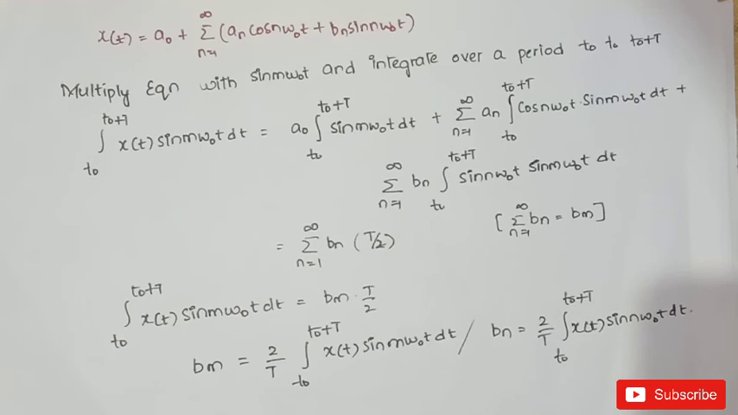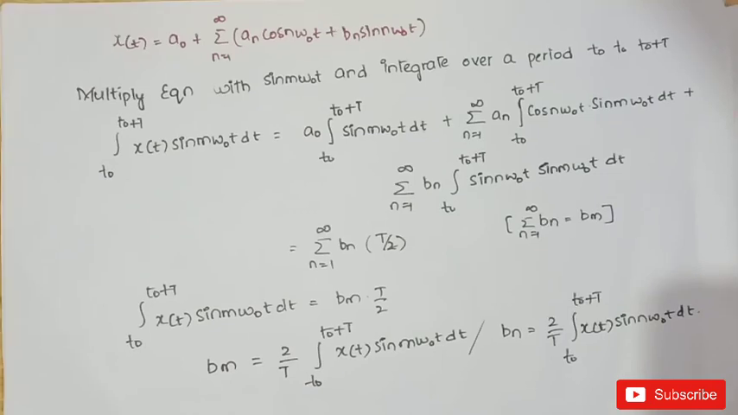Once again, let us recall the equations. a naught is equal to 1 by t integral t naught to t naught plus t x of t dt, and an is equal to 2 by t integral t naught to t naught plus t x of t cos n omega naught t dt, and bn is equal to 2 by t integral t naught to t naught plus t x of t sin n omega naught t dt. This is about the trigonometric coefficients of Fourier series.